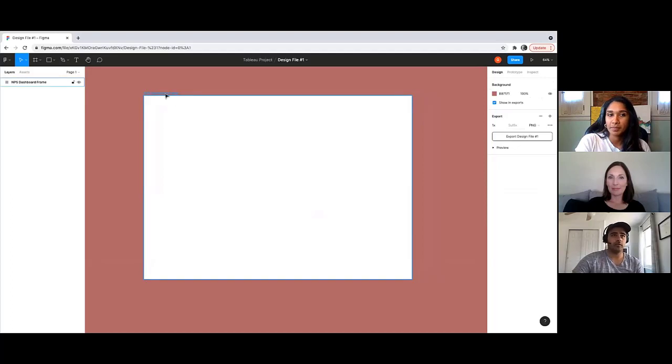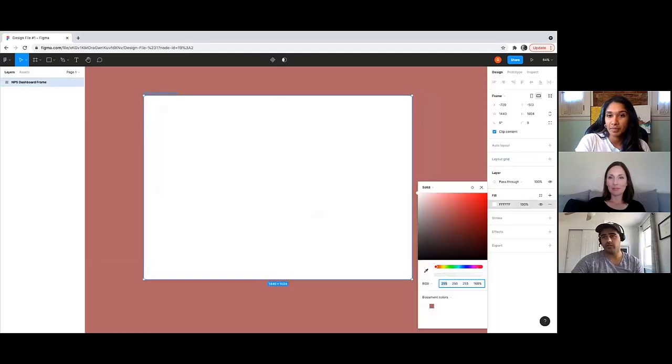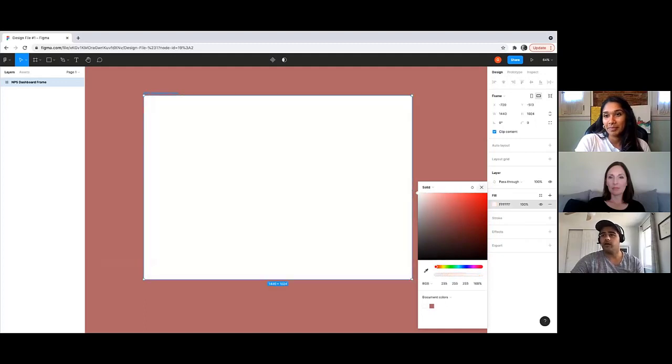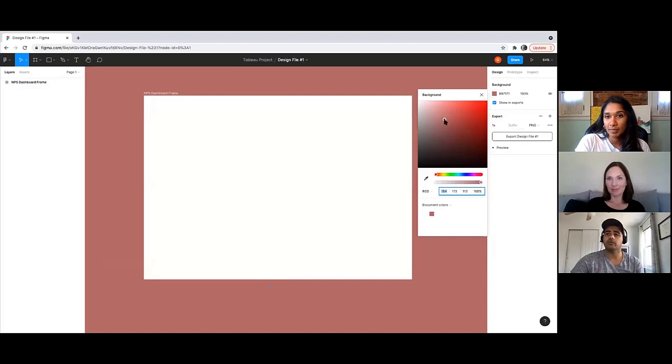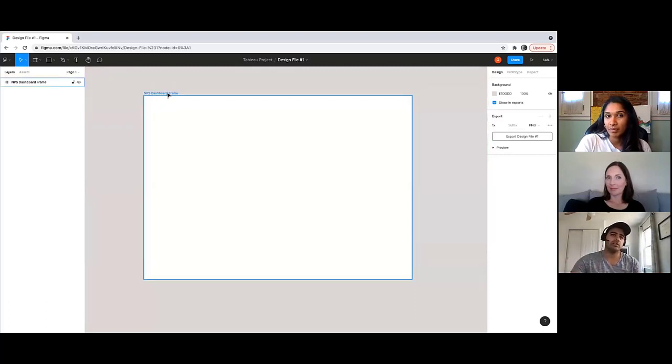You can also change the color of the frame to anything you want. You can change it under fill. You can change it to any color that you want to choose. There's a bunch of different colors that you can choose from. So let's just keep it at white for now. And let's change the design file background back to a little bit of light gray. The reason why I'm changing the design file to light gray is so that we can actually see this dashboard frame because it's white. So let's go ahead and jump right into the Figma requirements.